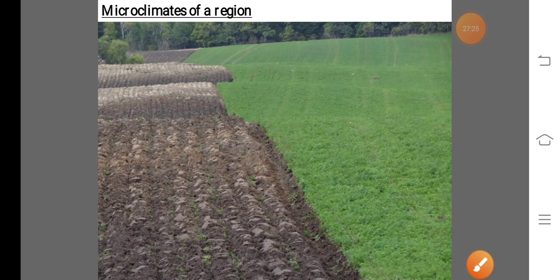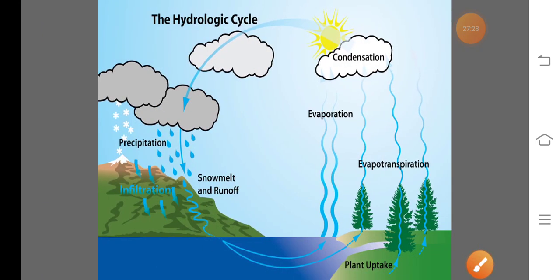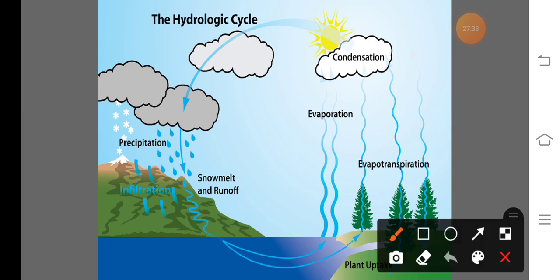In the other way, in the case of the microclimate of a region, the hydrological cycle is also responsible for change in microclimatic condition. That means here we can take the example of the dry region, like Marathwada or Vidarbha, or also take the region of Konkan.